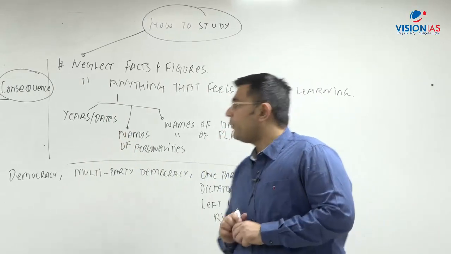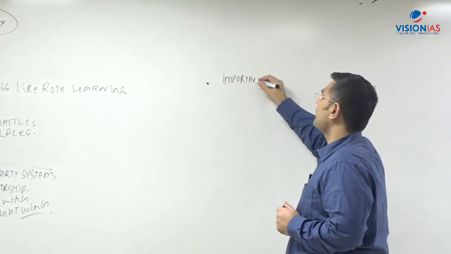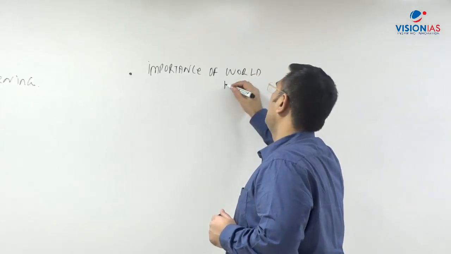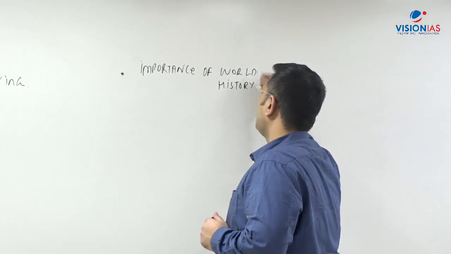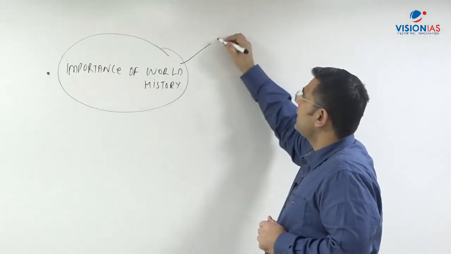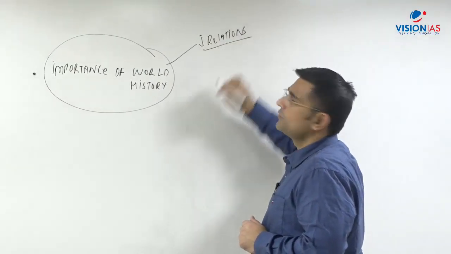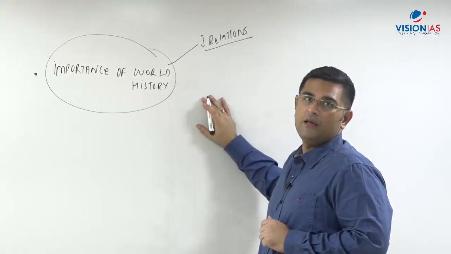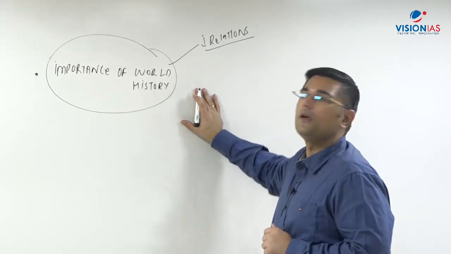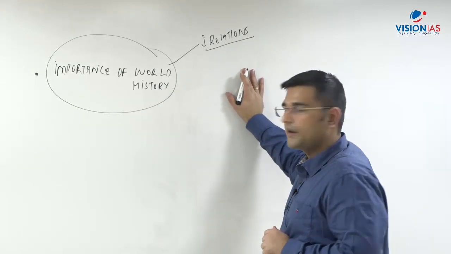So lastly, what is the importance of world history? If read properly, then by reading world history, your international relations will become very smooth. They will become very easy, because a lot of things get repeated in world history. So IR can become very easy for you. You would not have to rectify a lot of things.